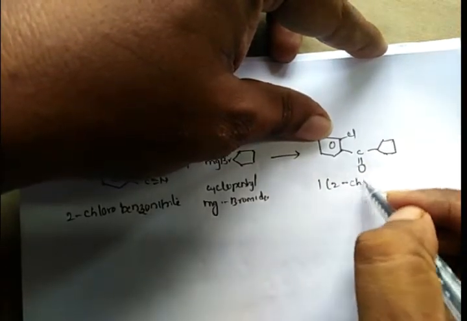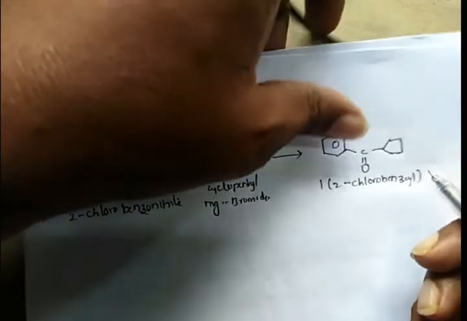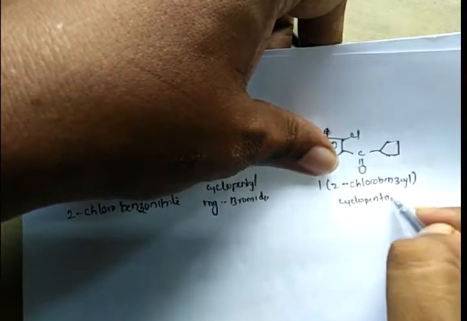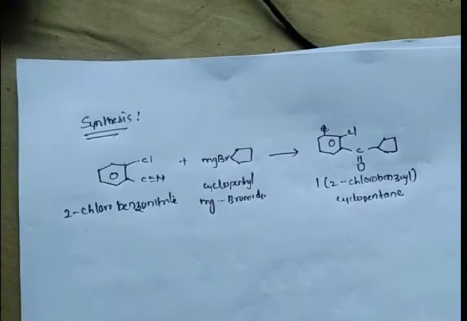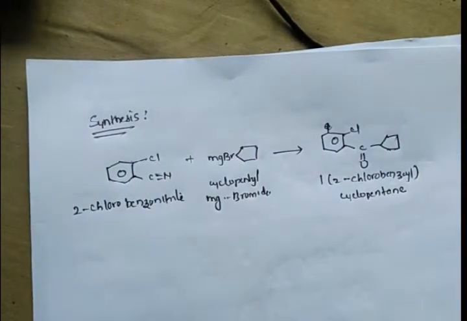This obtained intermediate is called 2-chlorobenzoyl cyclopentane. So the synthesis of ketamine involves treatment of 2-chlorobenzonitrile with cyclopentyl magnesium bromide, and we get an organic intermediate called 1-(2-chlorophenyl) cyclopentyl ketone.